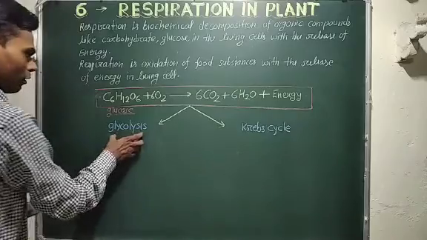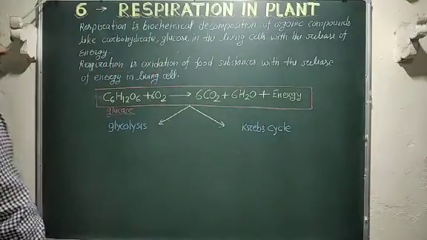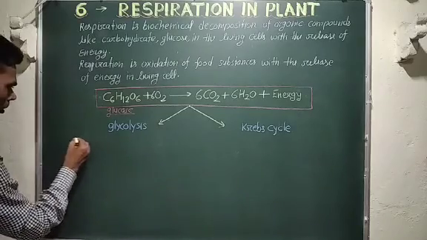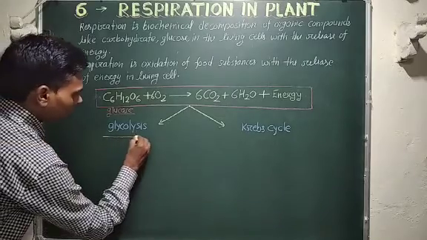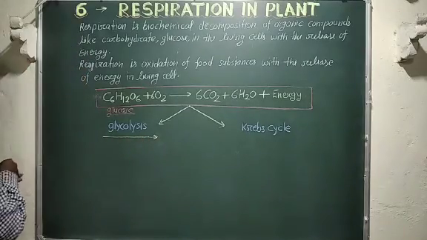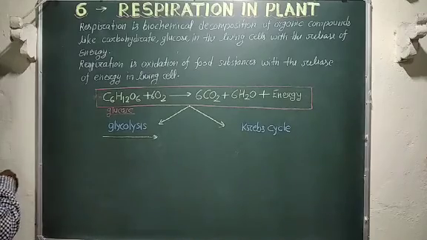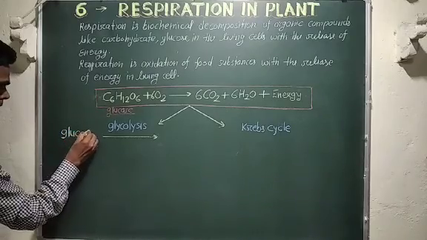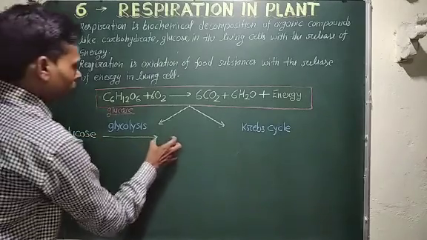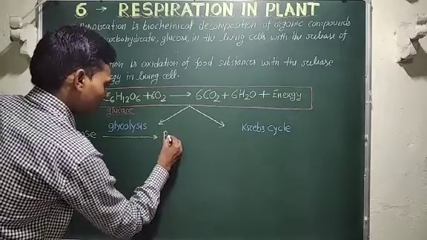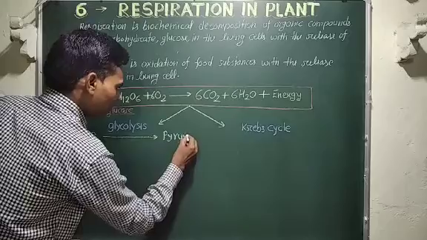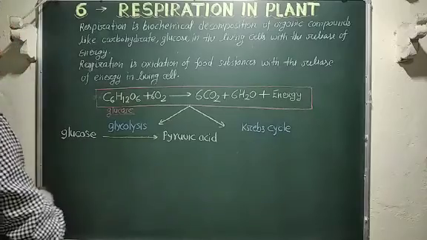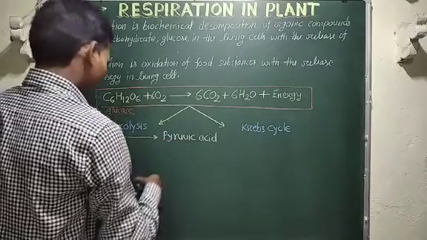First is glycolysis, second is Krebs cycle. Students, you know that in the glycolysis process, glucose changes into pyruvic acid.